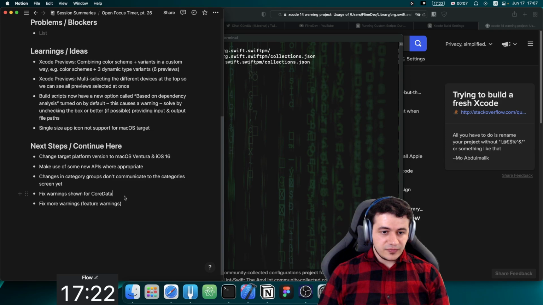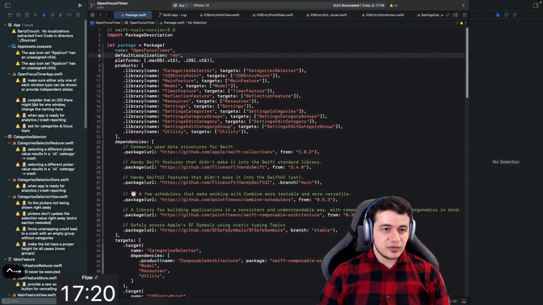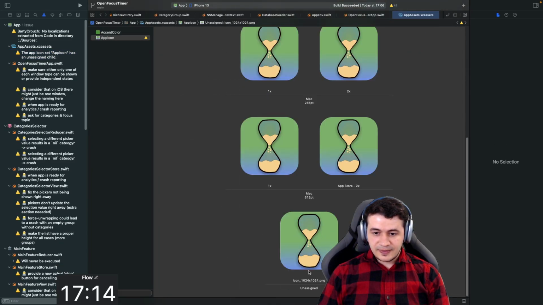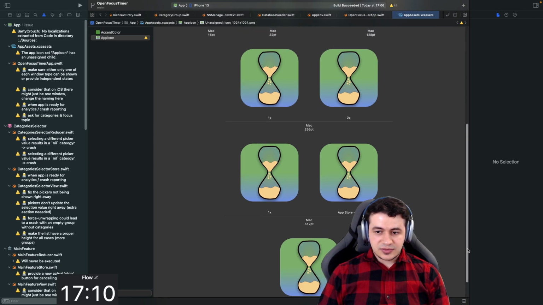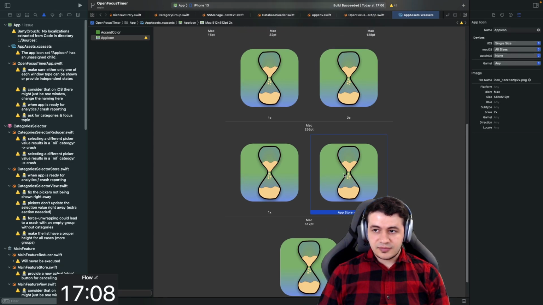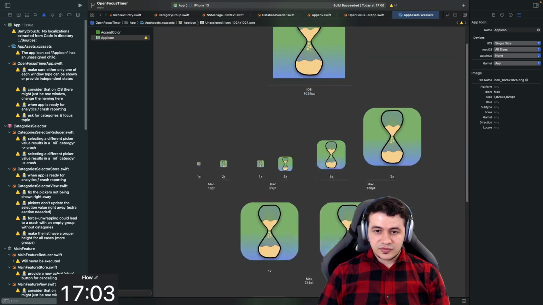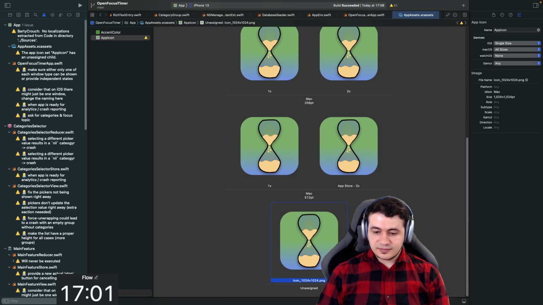And fix warnings for core data. Yeah, that's something we can do later. It's not urgent right now. The app icon set has an unassigned child. Really? 124, 124. Looks like it's no longer needed. I mean, this is also the same. So if that's the case, let's just delete that.